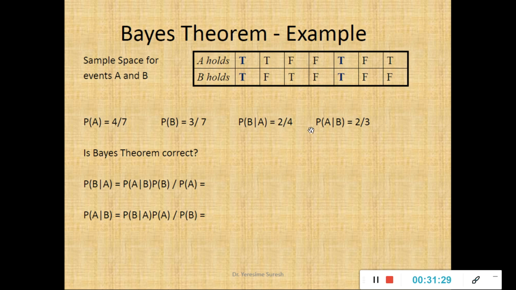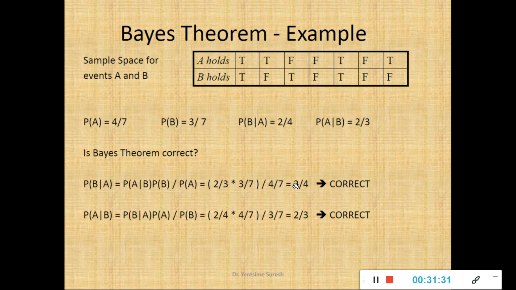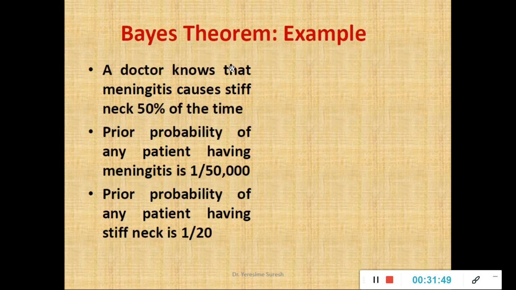So if I substitute these values, I'll get 2 by 4, 3 by 4. So I'm just correlating manually as well as from the Bayes theorem how to find probability when two events are dependent on each other. That is your Bayes theorem. I have showed a basic example of how your Bayes theorem works. Now we'll see a bit complex problem on how to apply Bayes theorem.